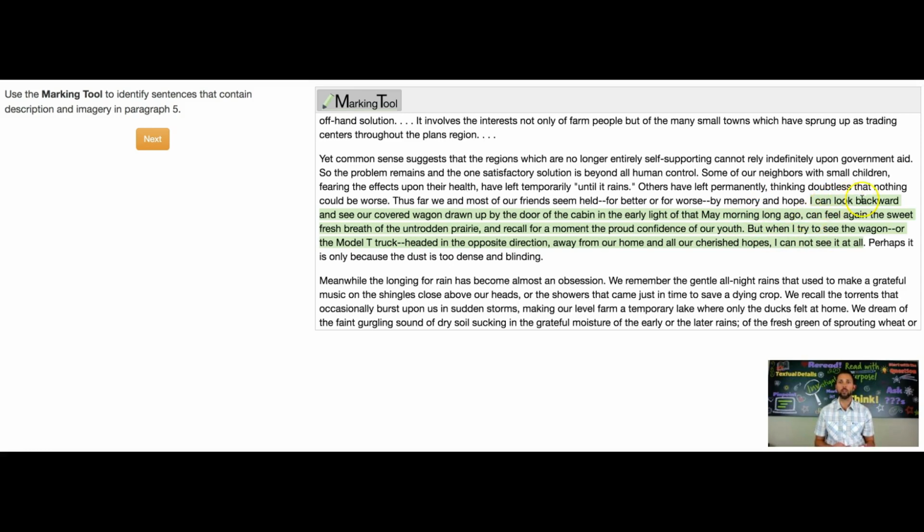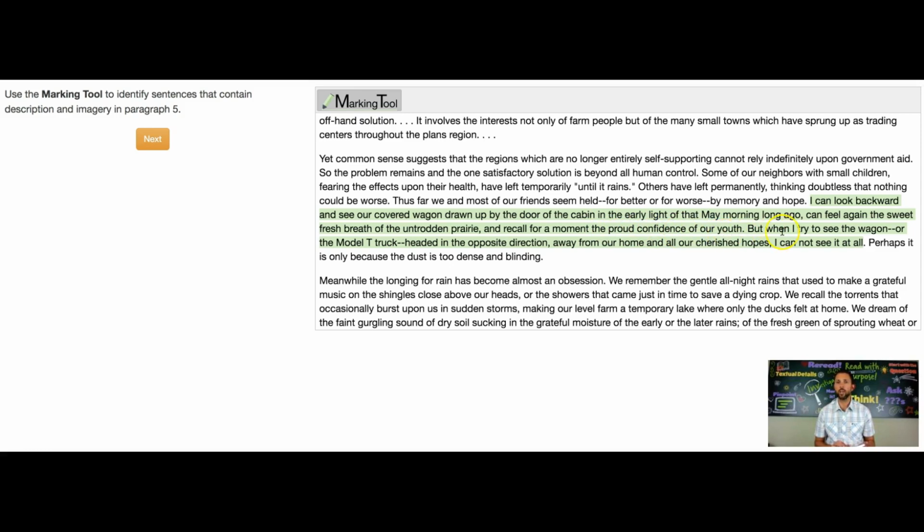But look at this. I can look backward and see our covered wagon drawn up by the door of the cabin in the early light of the May morning. I mean, all of that is very beautiful language, and we can start to see what a May morning might look like, and the wagon covered. And then look at this, sweet, fresh breath. So we can sense that, we can experience that, and recall for a moment the proud confidence of our youth.